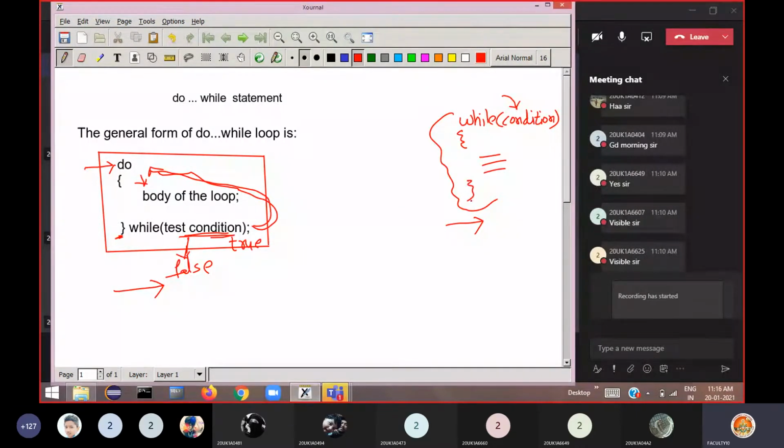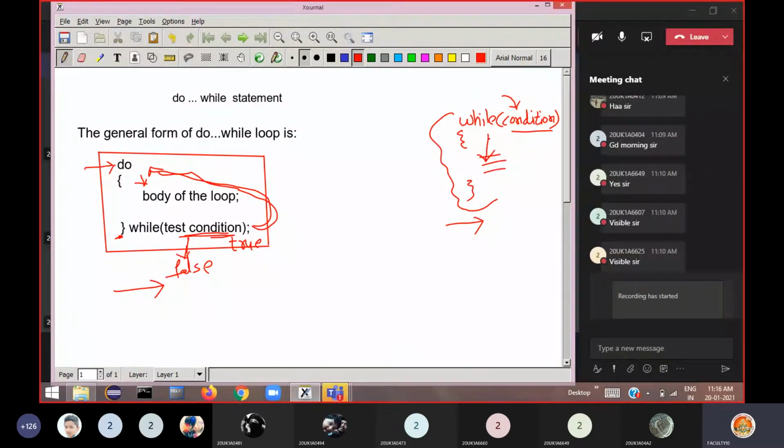Now here in while and do while, if you see the difference, in while what we are doing, we are testing the condition first, then entering the loop. Just see the right side here. First we are testing the condition. If it is true, then only we are entering into the body of the loop.